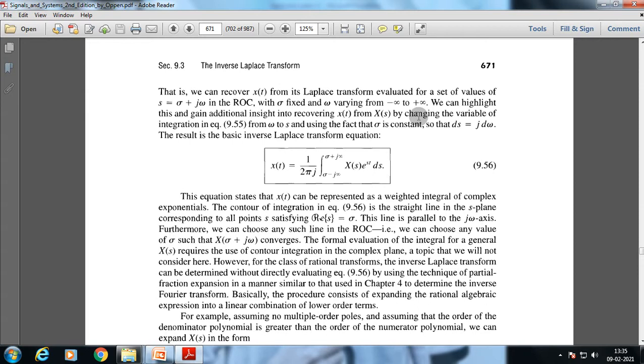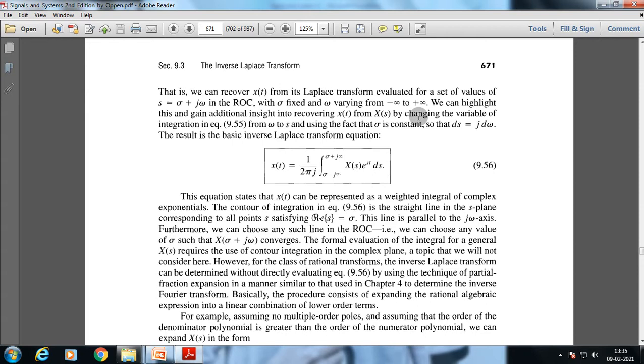The result is the basic inverse Laplace transform equation: x(t) equals 1 over 2 pi j times the integral from sigma minus j infinity to sigma plus j infinity of X(s) e to the s t ds. This equation states that x(t) can be represented as a weighted integral of complex exponentials.